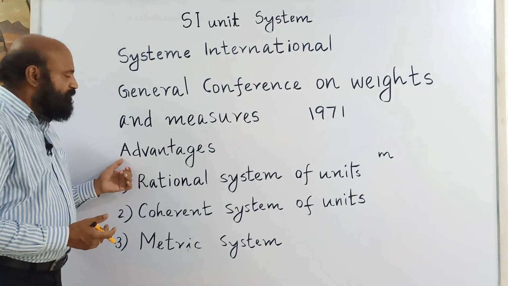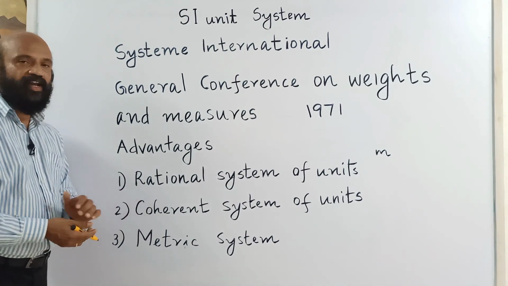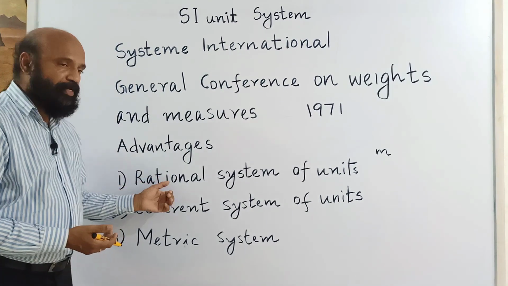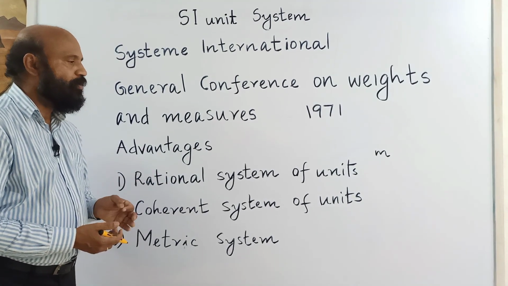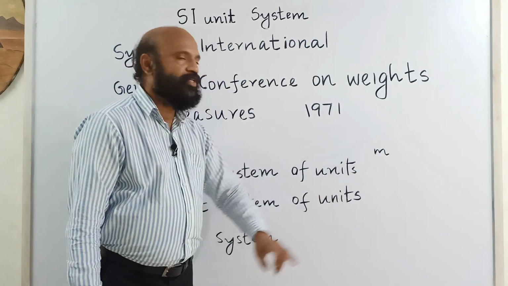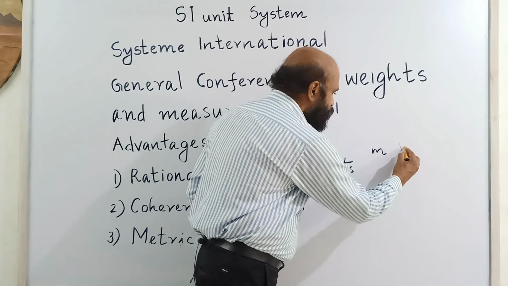Let us now see its advantages. First one is it is a rational system of units. That means it is using only one unit for one physical quantity. For example, meter is the unit for length. Kilogram is the unit for mass.